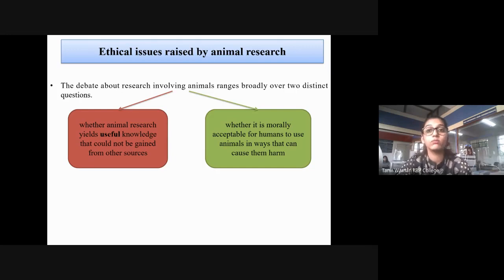Is it really morally ethical and acceptable for one species to cause harm to another species for the benefit of their own species? That is the question. Two questions that come up whenever it's about animal research.